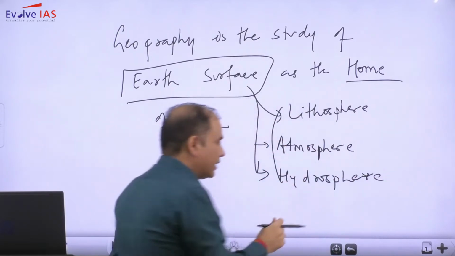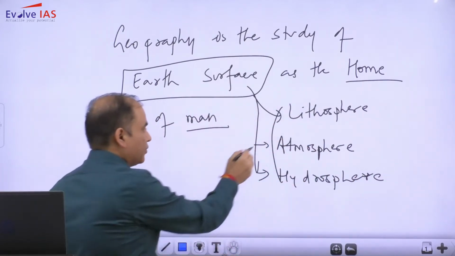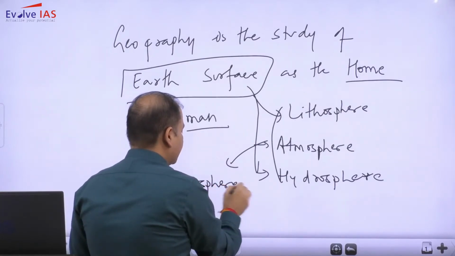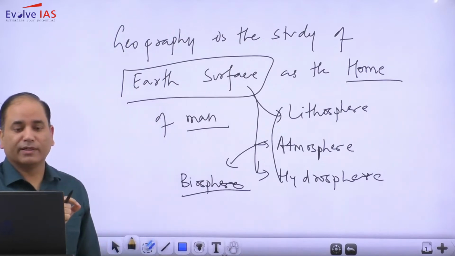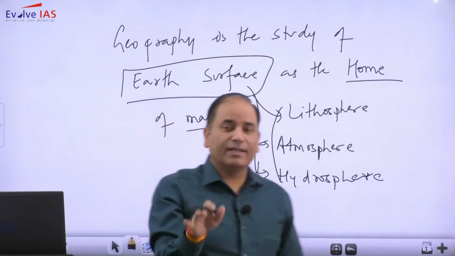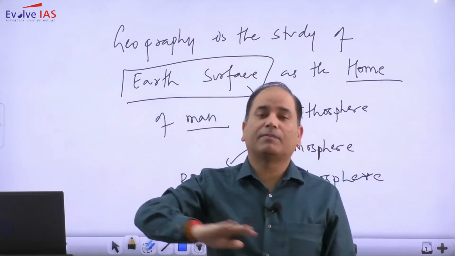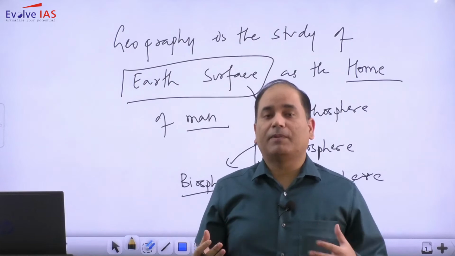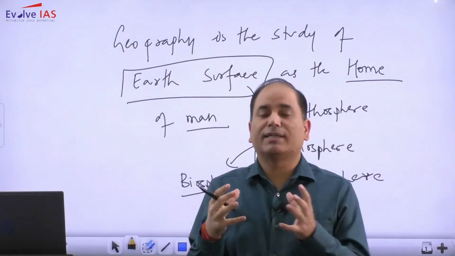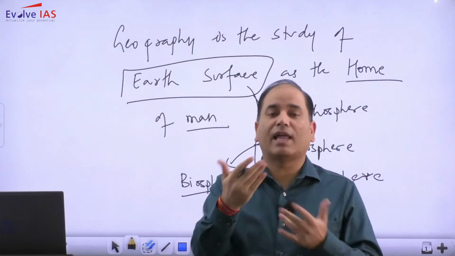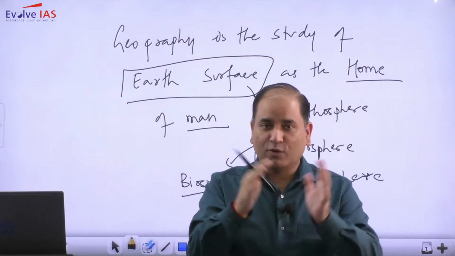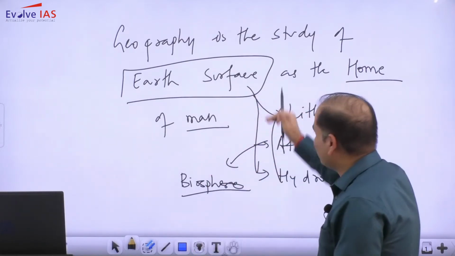Along with the lithosphere, hydrosphere and atmosphere, the interaction zone is the biosphere. So right from the beginning, when you say geography is the study of the earth's surface, this study is not limited to only the upper part. Because that upper part is inhabited by humans and living beings, so it is the whole interaction of phenomena that gives rise to life. So it is the study of the earth's surface in a holistic sense, because it is the home of man.